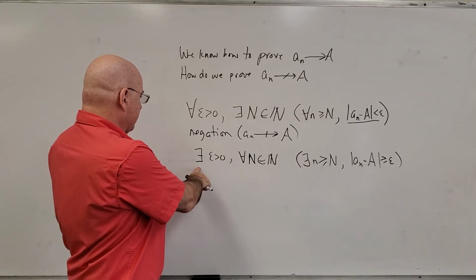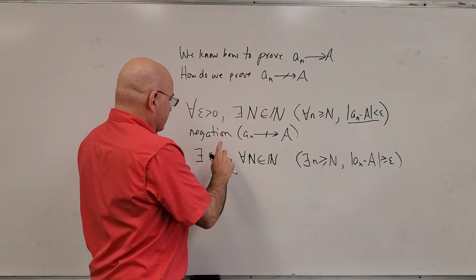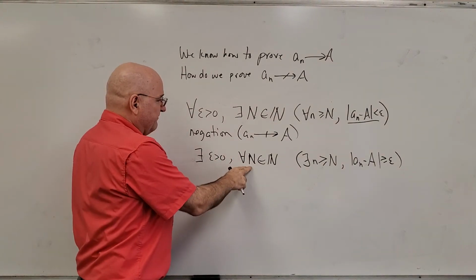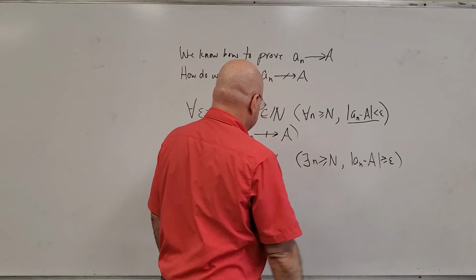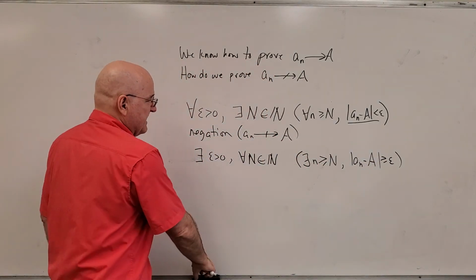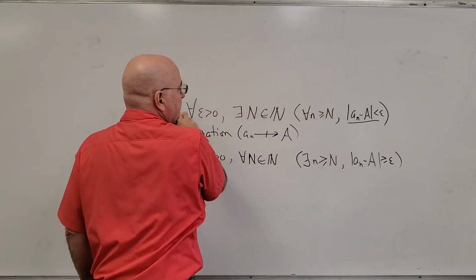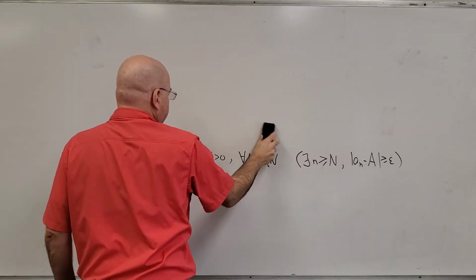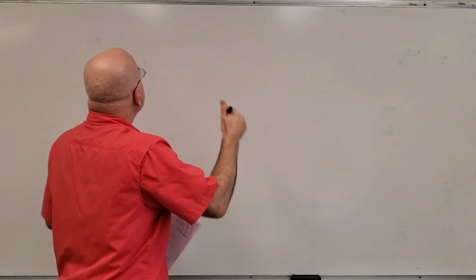Down here we've got there exists an epsilon greater than 0 such that for every capital N in the natural numbers, this is true. All right, so we're going to use that in the proof of our next theorem. Theorem 115.